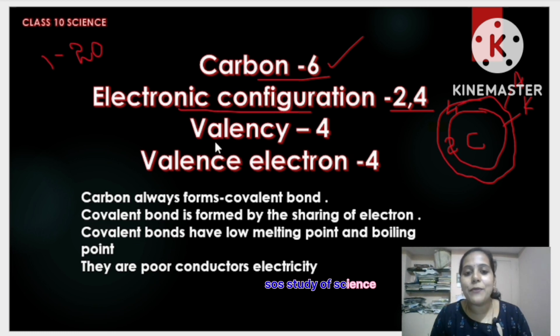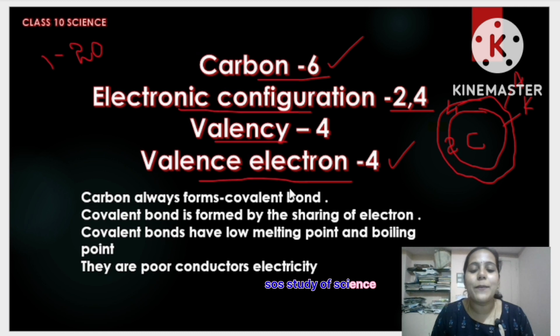Moving to the next, valency. The valency of carbon is 4 and the valence electrons is also 4. Let me first tell you about valence electrons, my dear students. What are valence electrons? Valence electrons are nothing but the number of electrons present on the outermost shell of that particular element. How many are there on the outside of carbon? You can know by looking at the electronic configuration.